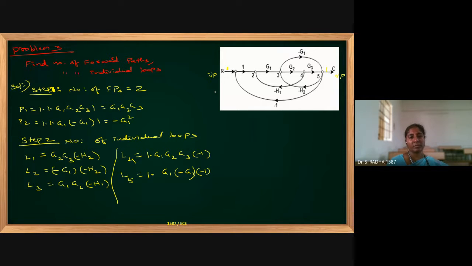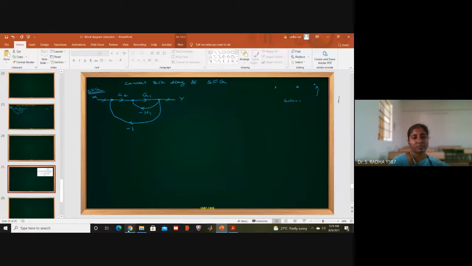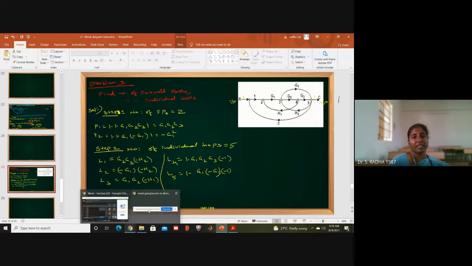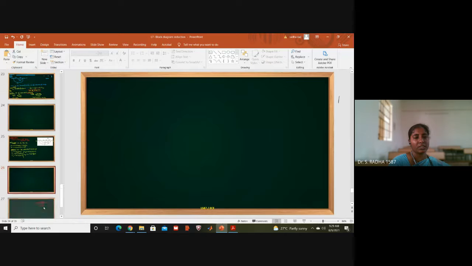I am starting from a node, traveling some distance, again coming back to the same node. So like that, 5 individual loops are present in this given question. This is about the possibility of questions in the online exam.